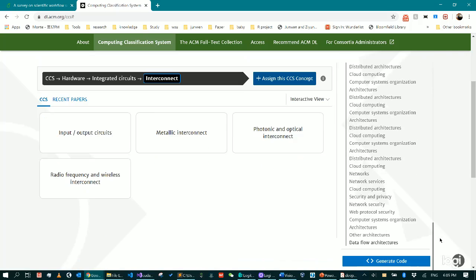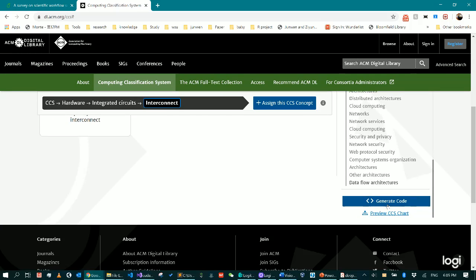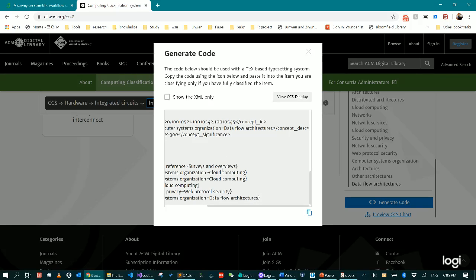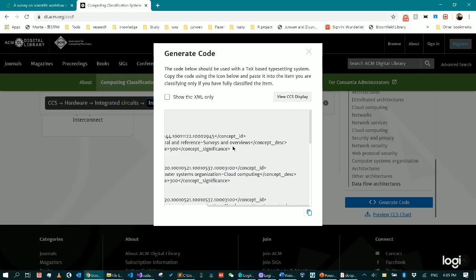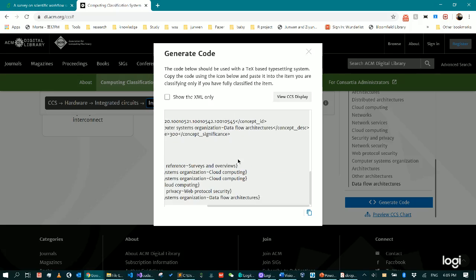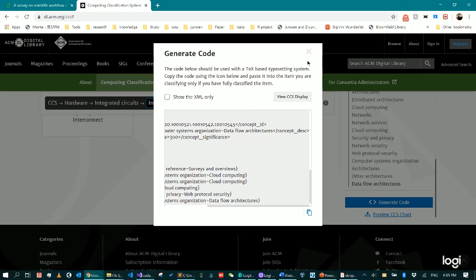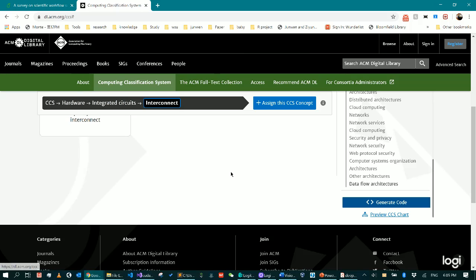After that, I will be able to generate the code. If you can see, I generate the code. It will include all the sections I've just been adding. So I can copy and paste this into the paper. That's how we generate the CCS code from the ACM website.